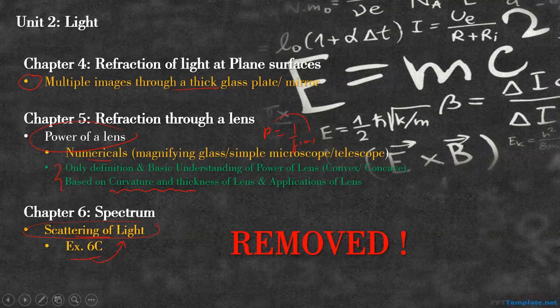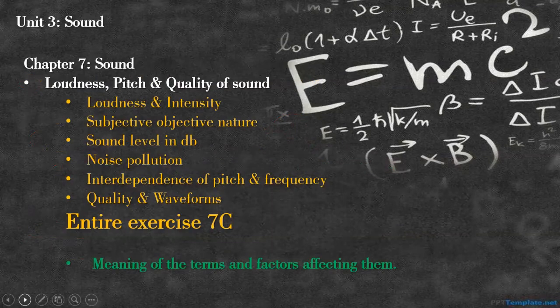Let us proceed to unit number 3, that is sound. This unit only has one chapter in it. Now, out of that chapter, again, the third part has been removed. The first part was just a general introduction regarding the propagation of sound, echo, and numericals based on echo. That was considered a normal topic, but then loudness, pitch, quality of sound was considered an important topic. That has been removed. Second topic was vibrations, forced vibrations, damped vibrations, natural vibrations, and resonance.